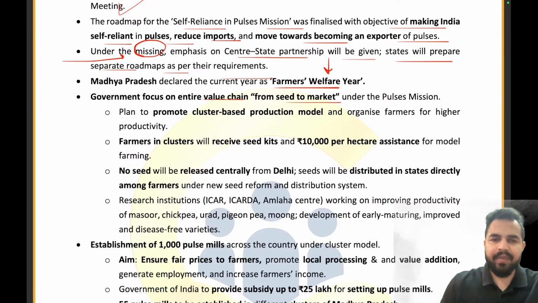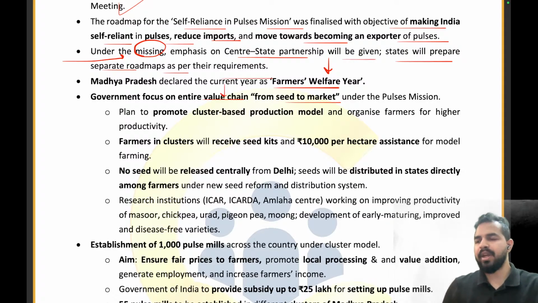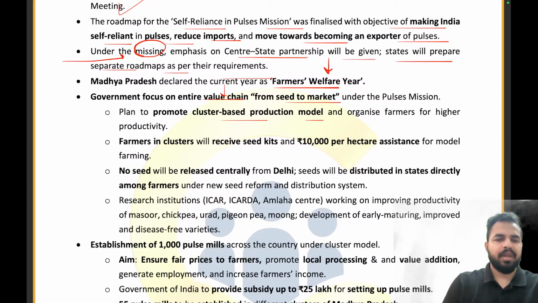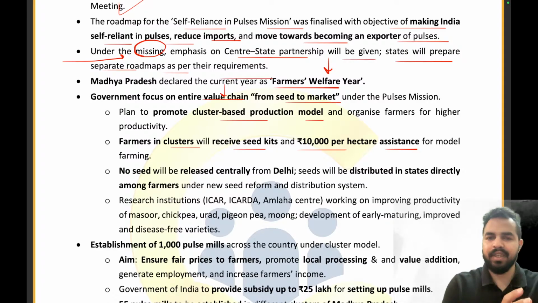So basically, we are focusing on the entire value chain, seed से लेकर market तक, right? We are going to promote the pulses. Clear? We will be promoting a cluster-based production model. Farmers in the clusters will receive seed kits and rupees 10,000 per hectare assistance for model farming. तो फार्मर्स को हम सिर्फ सीड किट्स नहीं देंगे, we will be providing them rupees 10,000 per hectare assistance so that they can adopt the model farming.